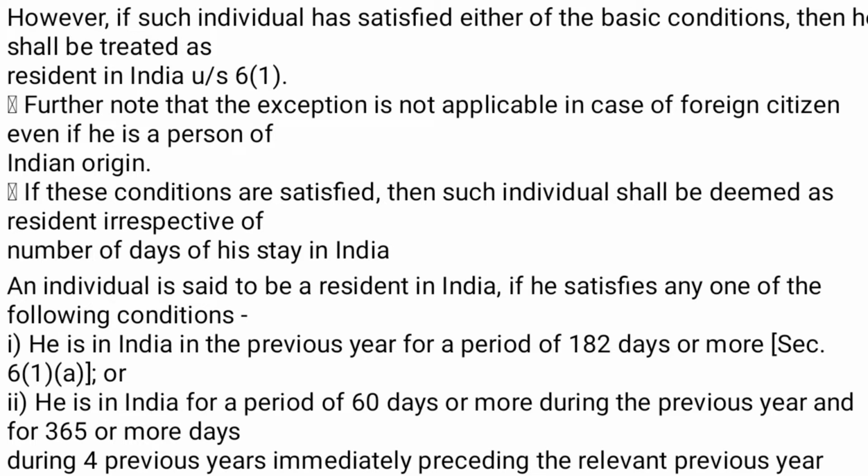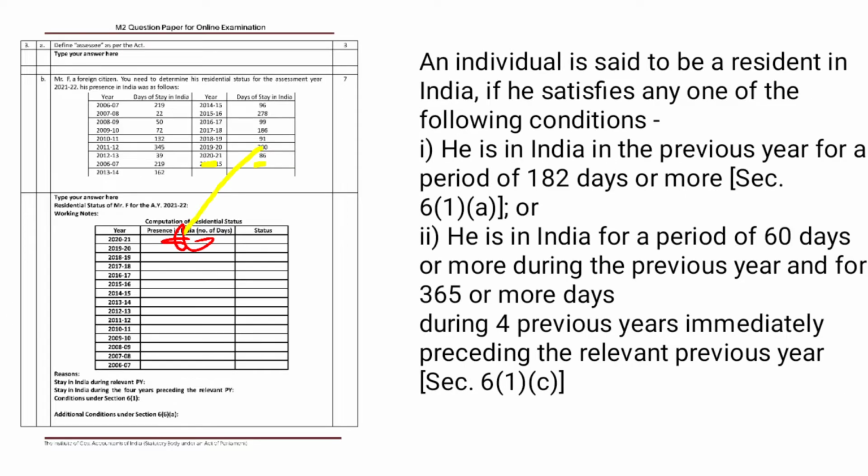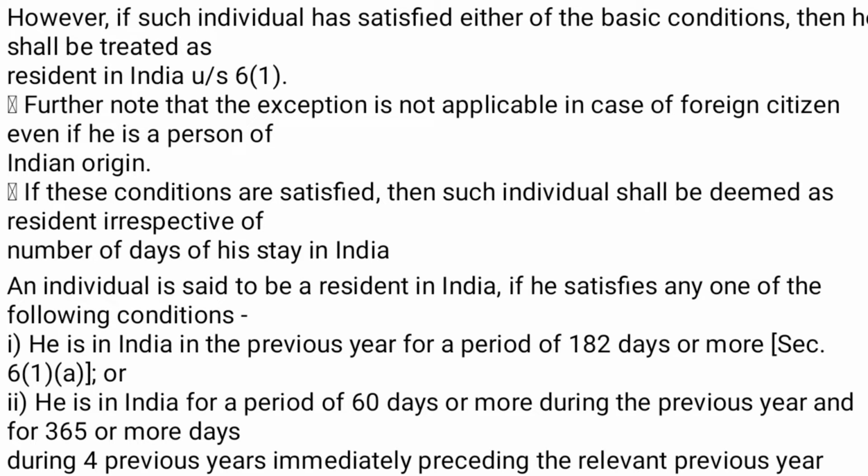Further, note the exemption is not applicable in the case of a foreign citizen. If he is a person of Indian origin and these conditions are satisfied, then such an individual shall be deemed in respect of the number of days of stay in India. So an individual is said to be resident in India.